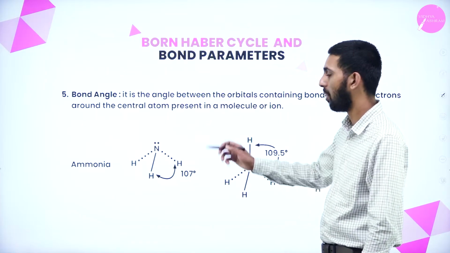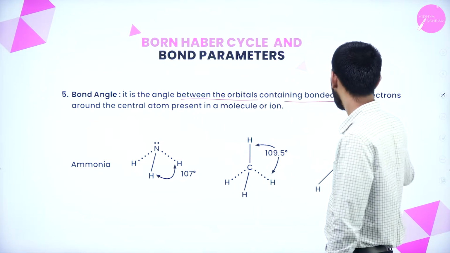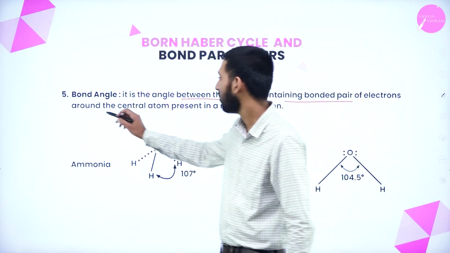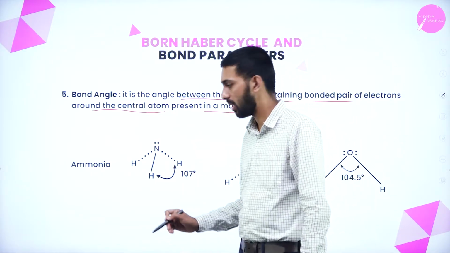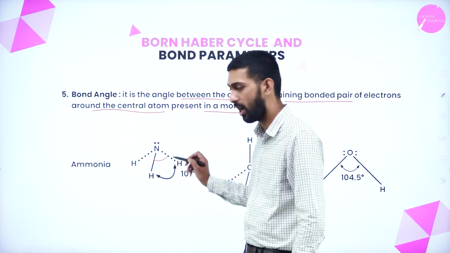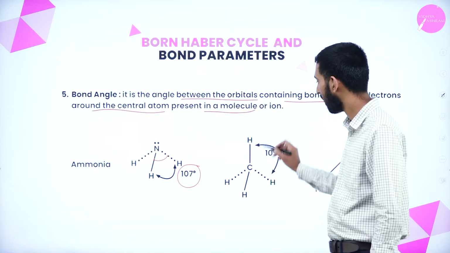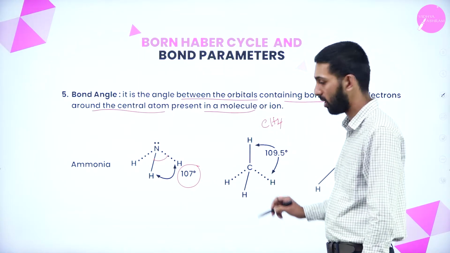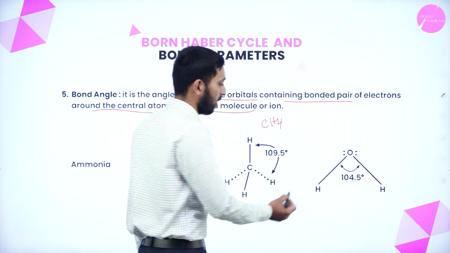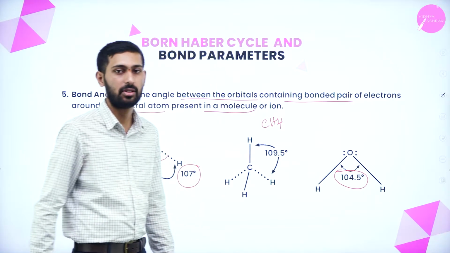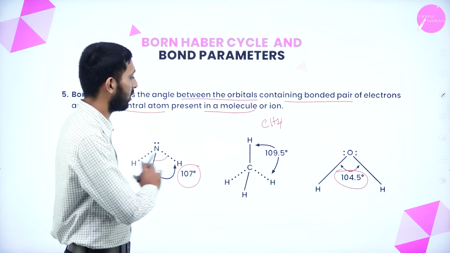Okay. Next thing is bond angle. Bond angle is the angle between the orbitals containing bond pair of electrons around the central atom present in the molecule. For example, ammonia. What is the bond angle between these two hydrogens? That is 107 degrees. If you come to methane, CH4, what is the bond angle here? 109 degrees 28 minutes. Next is the water molecule. It is 104.5 degrees. We have to know that. Okay. This is the bond angle for all these molecules.